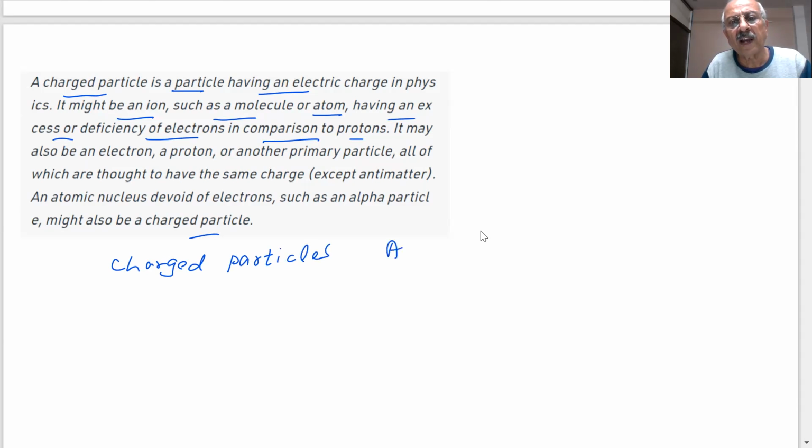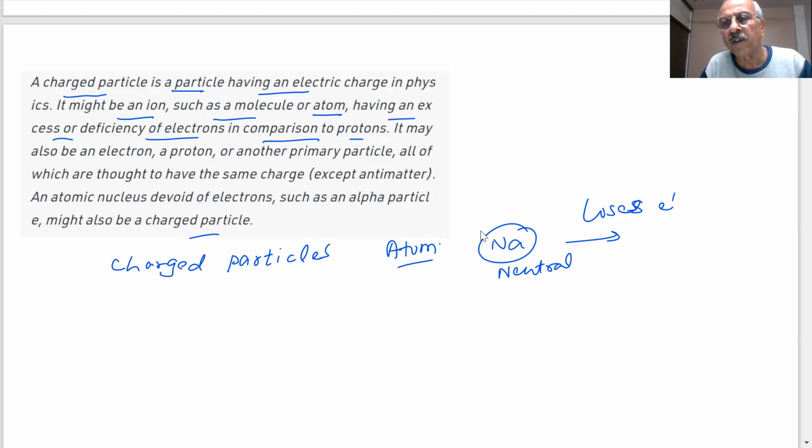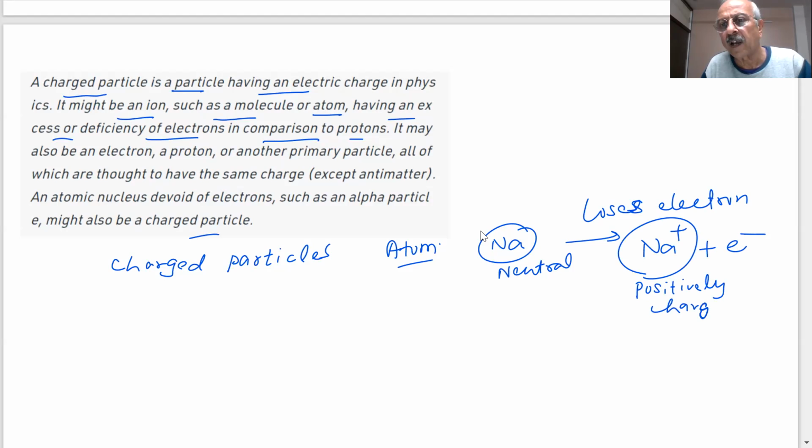So when I say there are charged particles, student, it can be an atom. For example, if I say atom sodium, this is neutral. But if it loses an electron, then I can say it becomes a positively charged ion. An electron is negatively charged.